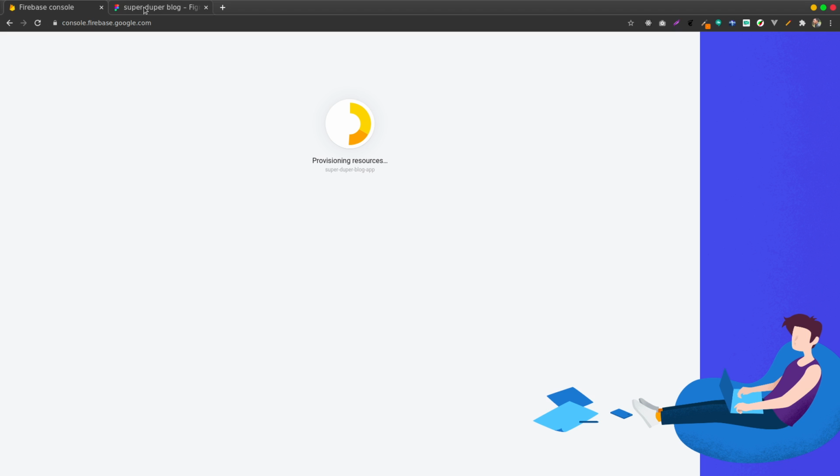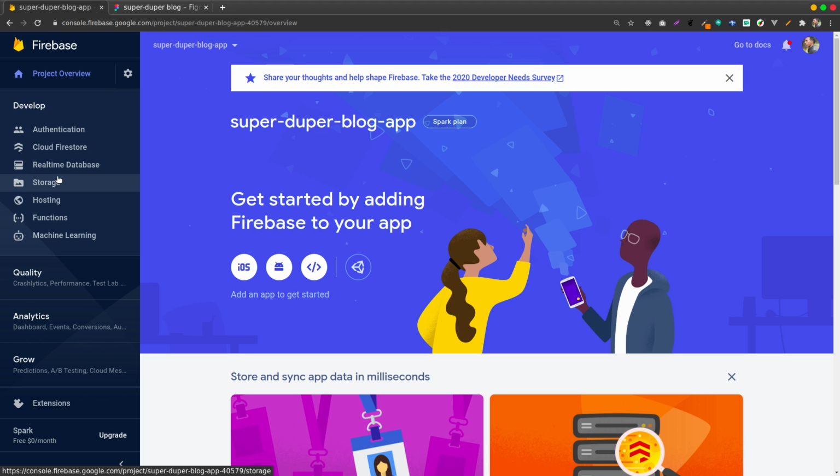Okay, and you can see the dashboard. You have this kind of menu. It has authentication, cloud store, databases, storage, hosting. For example, if you're on storage, you can see it allows you to store things like images, things like videos. Of course, a bit slow.